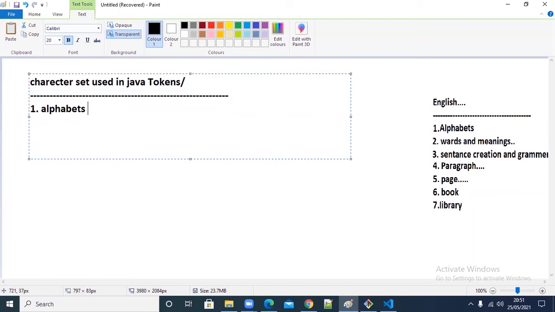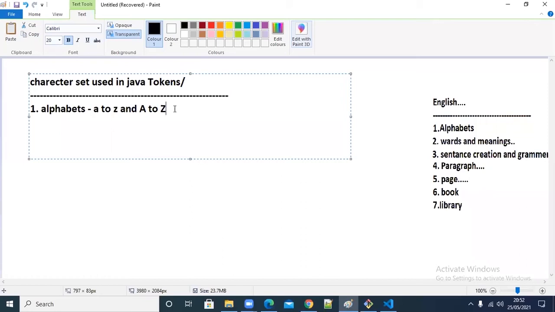That means in Java there are alphabets as well. In Java we use English alphabets as characters. We use A to Z, and capital A to Z, in Java. That's where you see the alphabets we use, like public class and all.